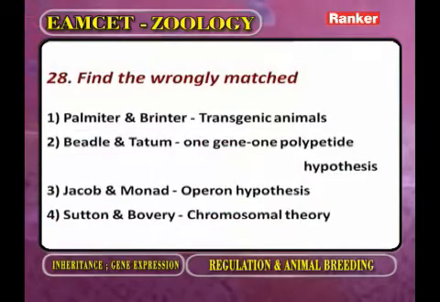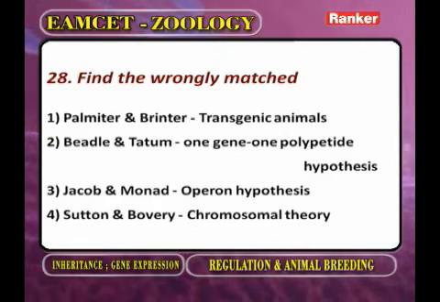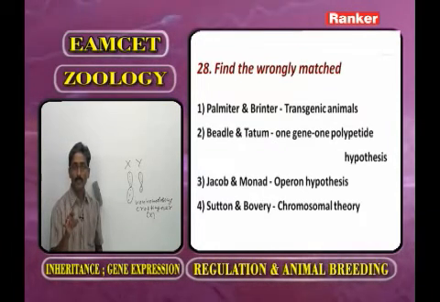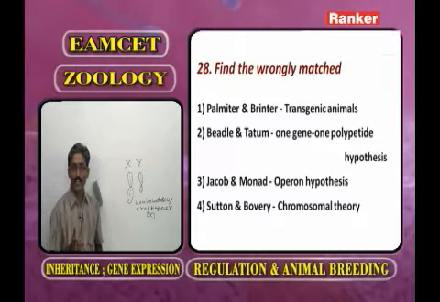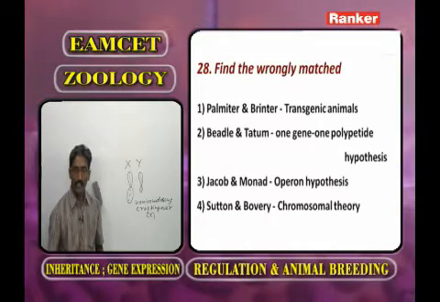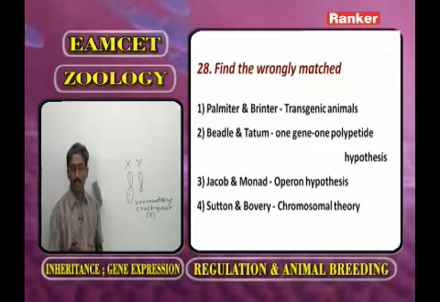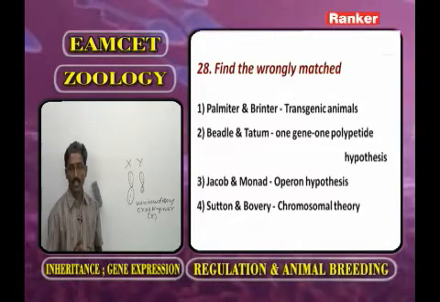The next one. Find the wrongly matched. Paul Meiter and Brinter produced the first transgenic animals. Beadle and Tatum proposed the one gene, one enzyme hypothesis, but not one gene, one polypeptide. That was proposed by Ingram. Jacob and Monod explained expression and regulation of genes in prokaryotes. That is called the operon concept. Sutton and Boveri explained the chromosomal theory. So the wrong answer is